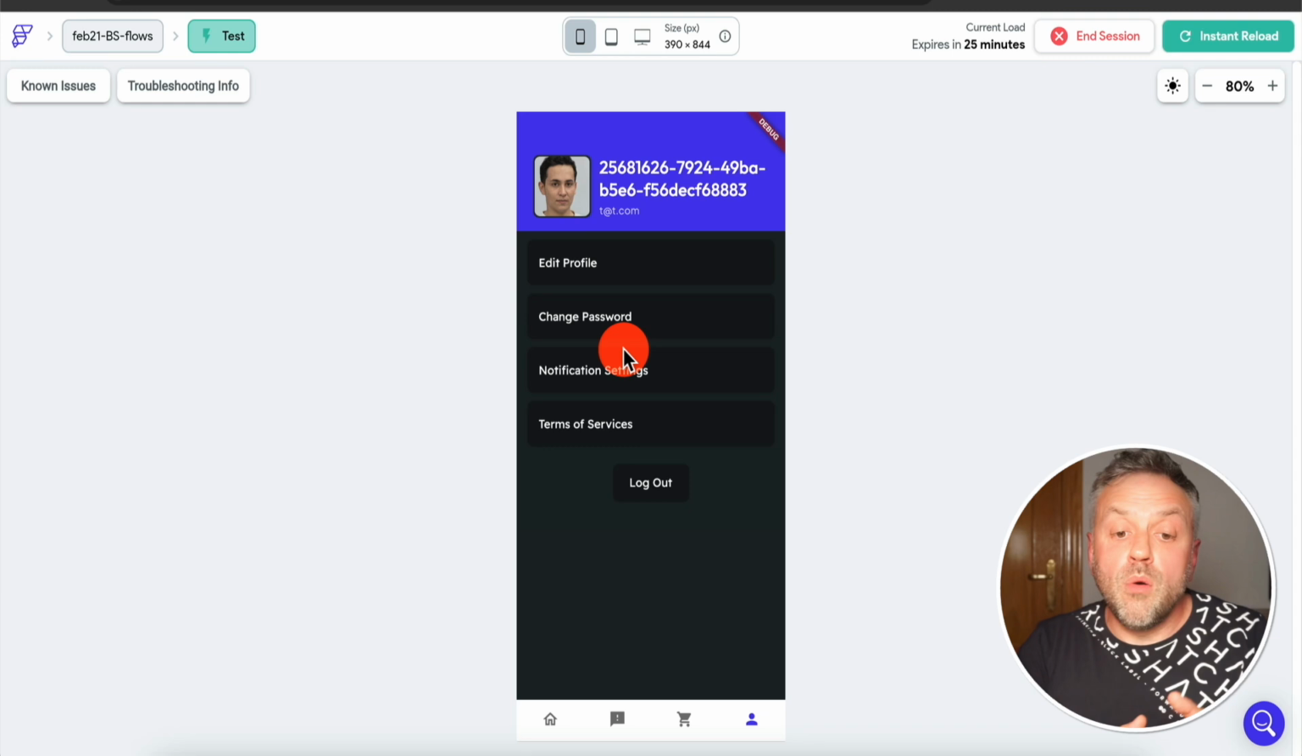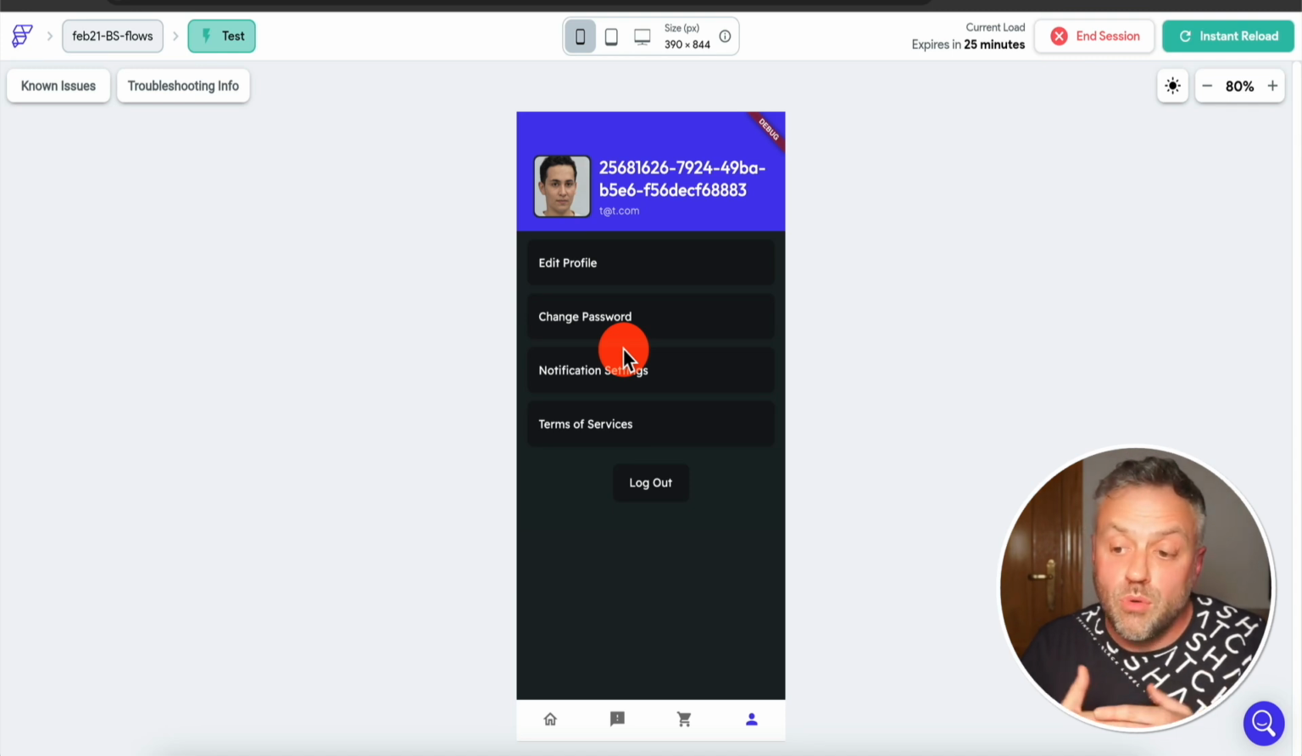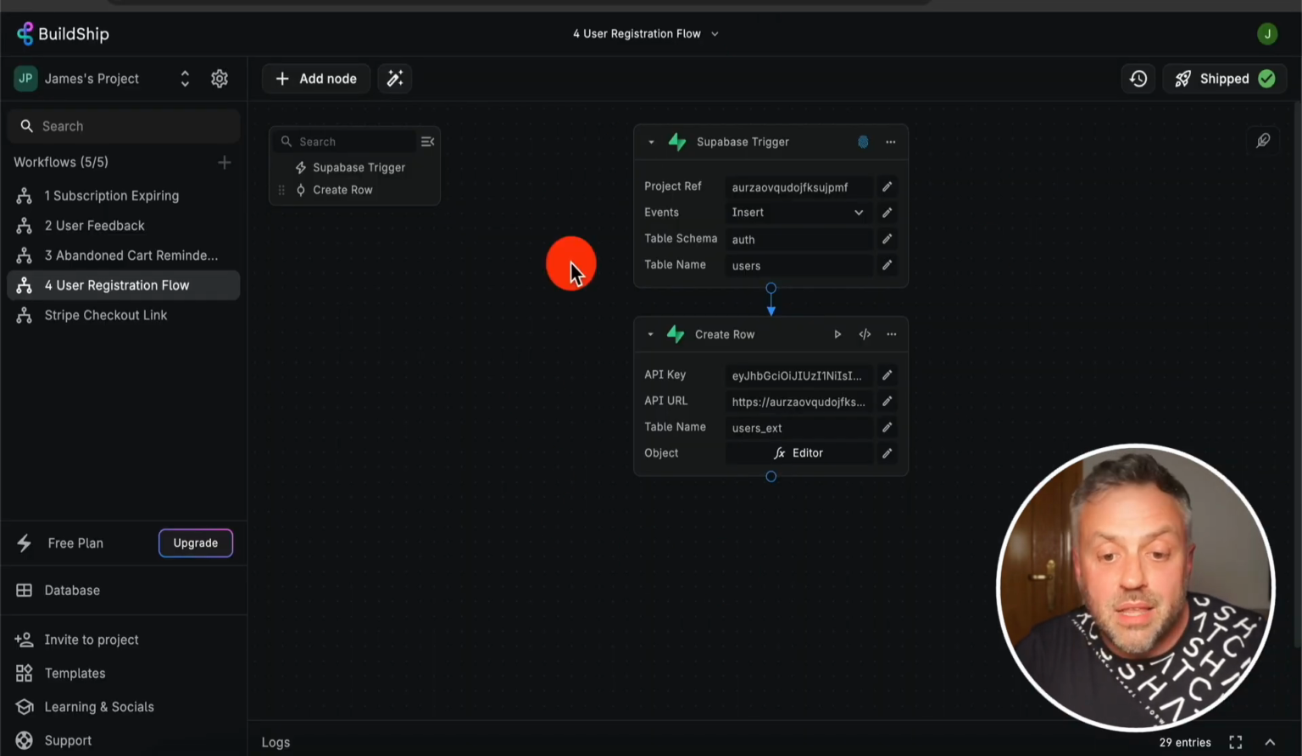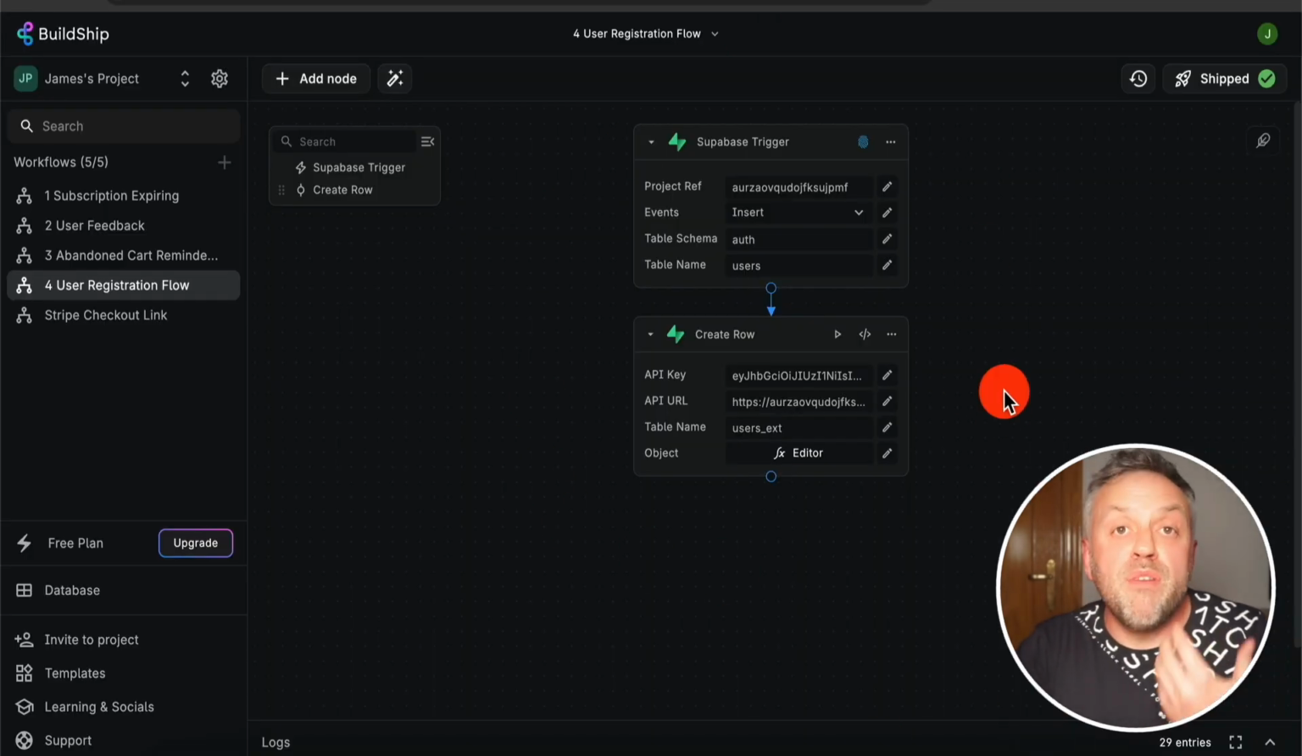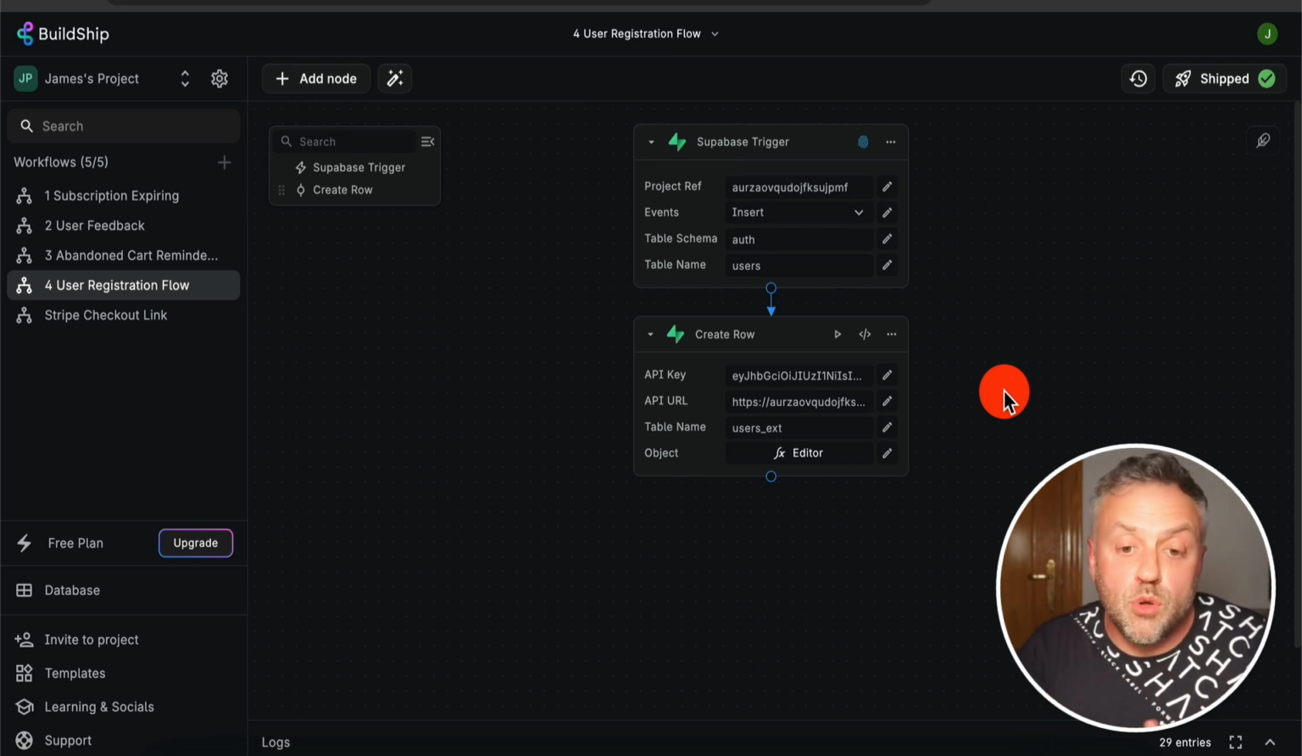And so it's a good idea whenever you create a new user or a new user registers or you create this user manually. Essentially, when there is a new user record in that first table, you want to have a corresponding record in the second table. You want those tables to always be linked together, right? You always want to make sure you have that corresponding record in the second table as well. And this is exactly what this simple but very powerful and very useful BuildShip workflow allows us to do.